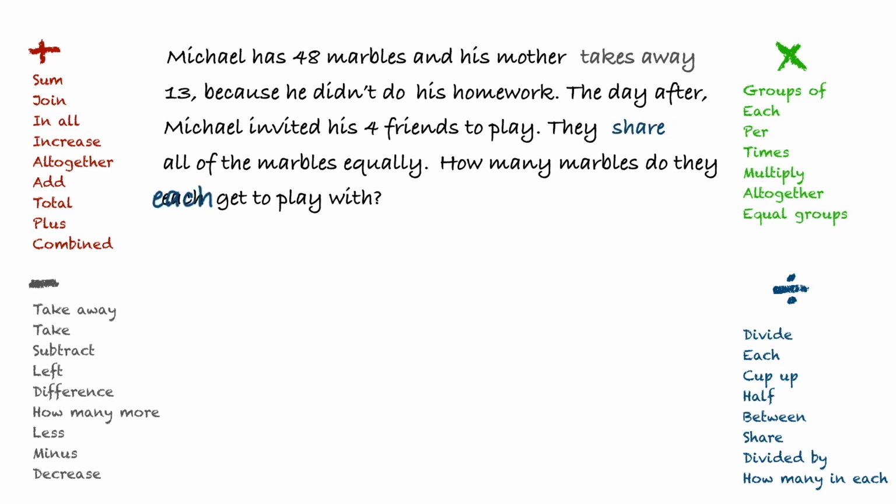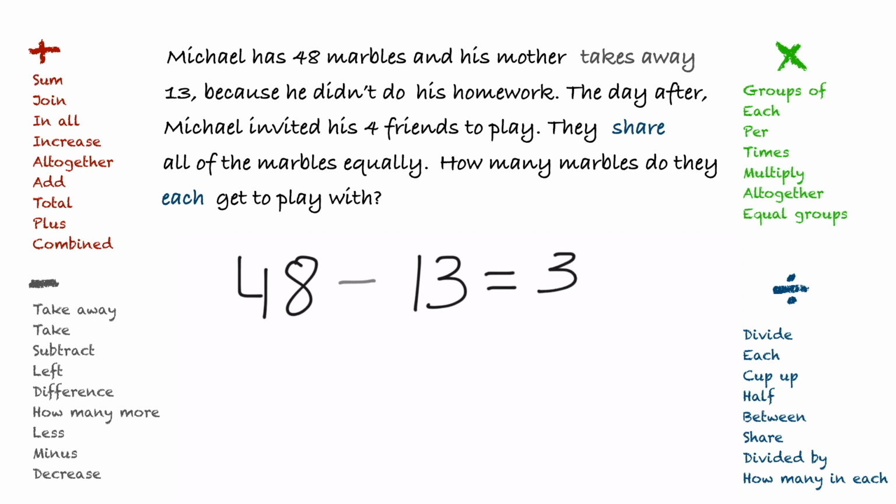We know that each can suggest multiplication or division, but since we have share also, we know it will be a division problem. Let's solve this problem again, one step at a time. First, Michael has 48 marbles and his mom takes away 13. This is telling us to subtract. 48 minus 13 is 35.